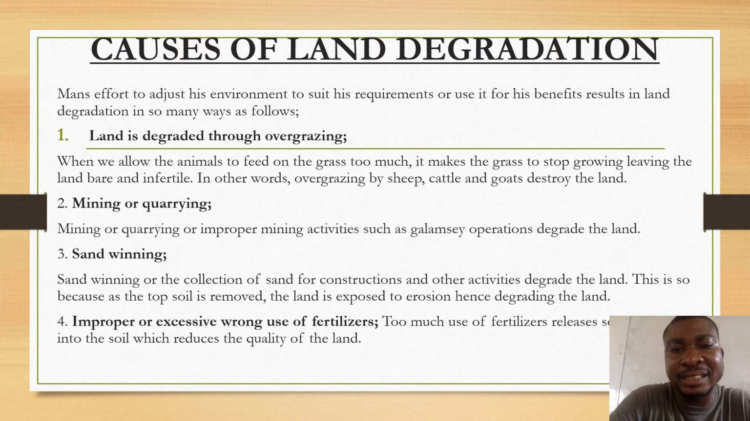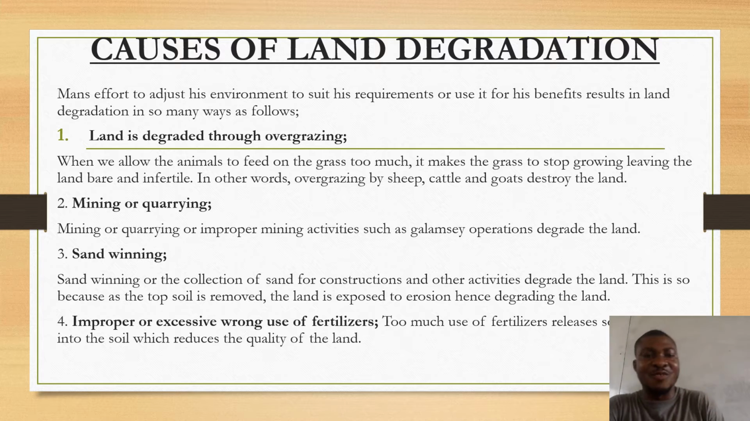So we are saying that when we allow animals to feed on the grass too much, the grass will stop growing and it will leave the land bare and infertile. In other words, overgrazing by sheep, cattle, and goats destroys the land. That is what we mean by overgrazing.